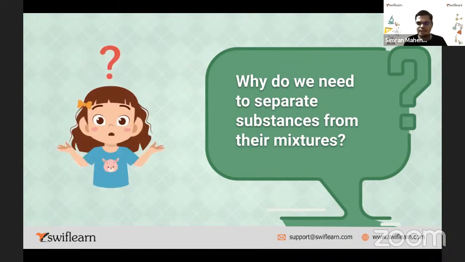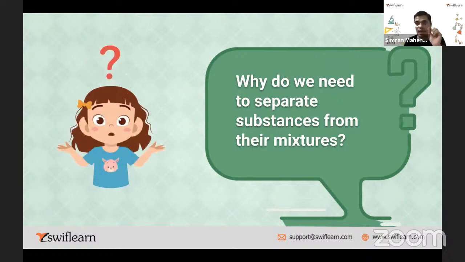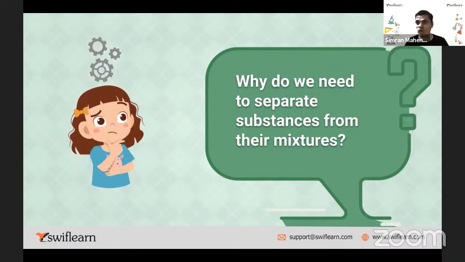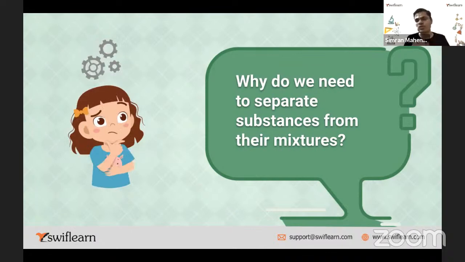Like the simple example I discussed, rice has small stones which are harmful for our digestive system, is it not? So you want to separate these unwanted things from the rice. That is the need. So what is the need of separation? Because I want to separate impure and pure things, or the useful and useless things. That's the main purpose of separation. Very good.